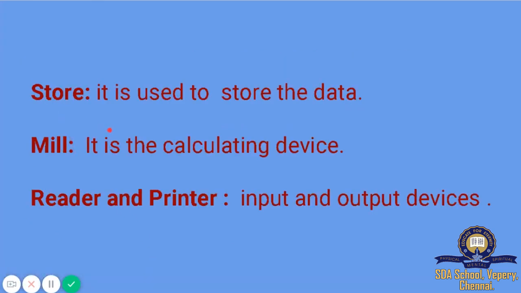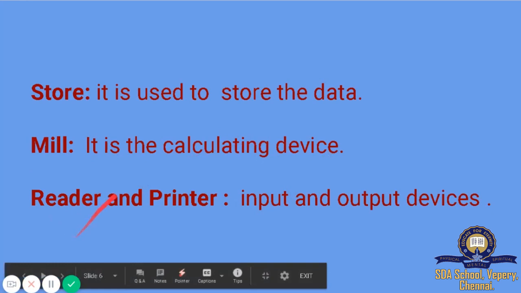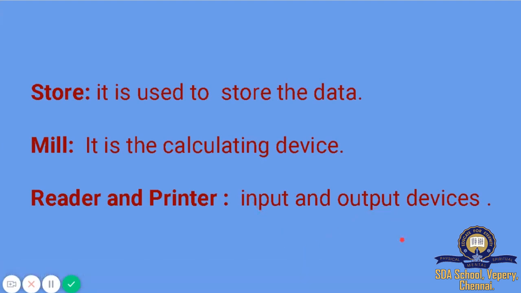Store is used to store the data, and mill is the calculating device. Reader and printer are the input and output devices respectively.